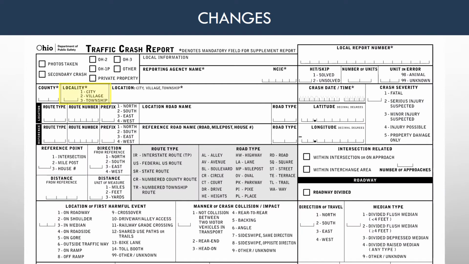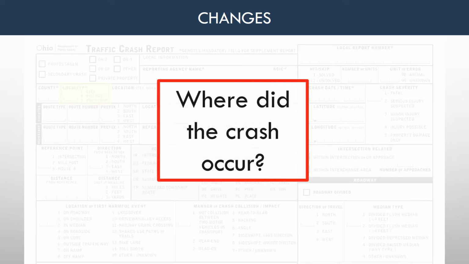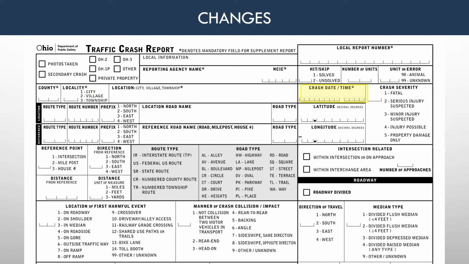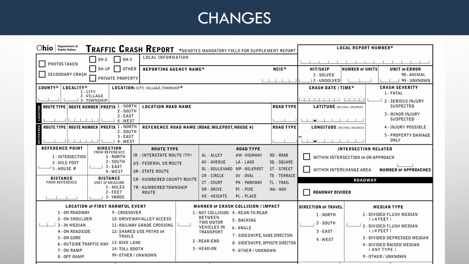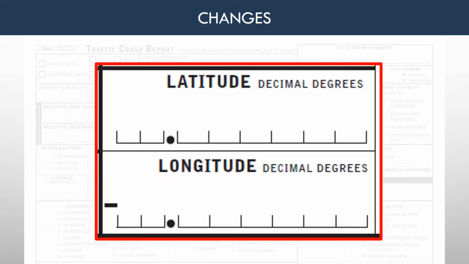The location of the crash is where the first harmful event occurred. This is a location that should be referenced throughout the location captions. The crash date and time captions were condensed into one caption. When entering the date and time, use a 2-digit month, 2-digit day, 4-digit year, skip one space, and 4-digit time. This same format will apply to crash reported date and time, dispatch date and time, arrival date and time, and scene cleared date and time. GPS coordinates will now only be accepted in decimal degrees format.